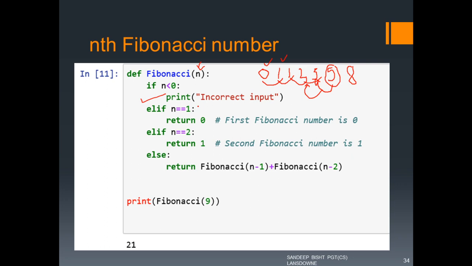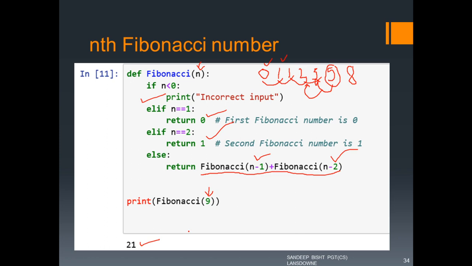For the first Fibonacci number, which is 0, of course we will return 0 here, and the second is 1, and for the rest we will call this function again with changed parameters n minus 1 and n minus 2, and then again that recursive call will go and we will find our answer as 21 if we want the 9th Fibonacci number. So I hope